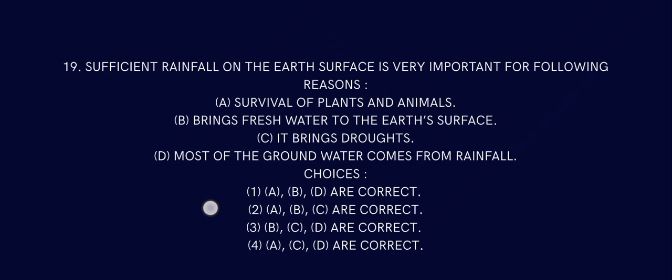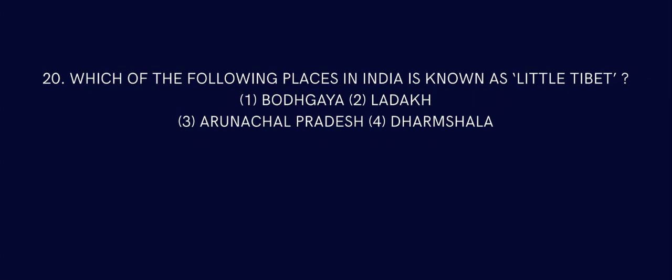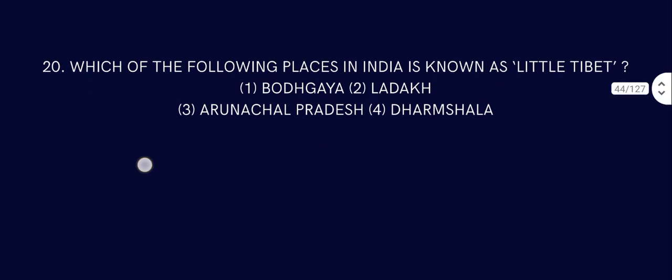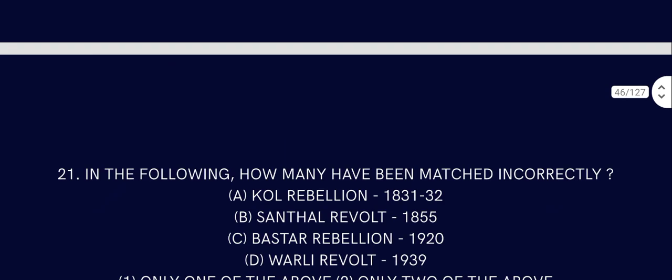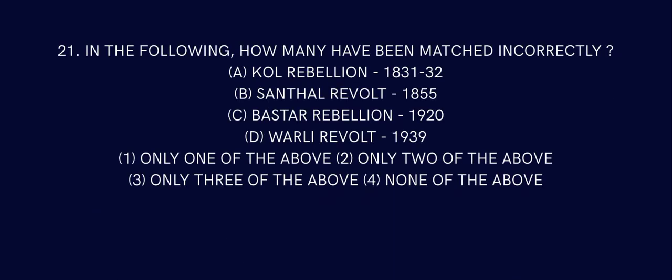Question number 20. Which of the following places in India is known as Little Tibet? We all know that's Ladakh. Question number 21. In the following, how many have been matched incorrectly? There are only two, but you can tell that two of these are correct, so two of these are wrong. You have to find that out.